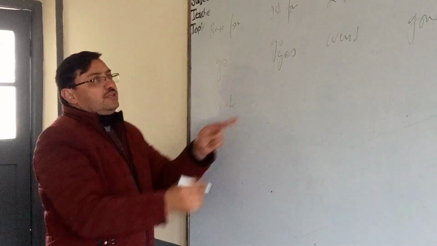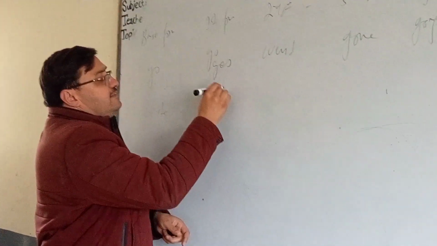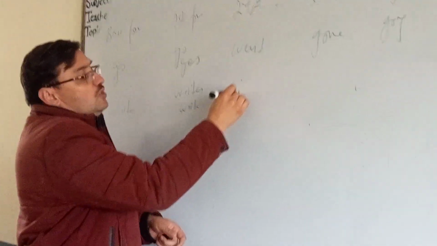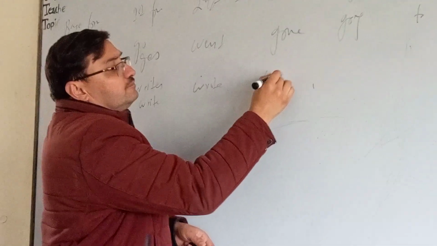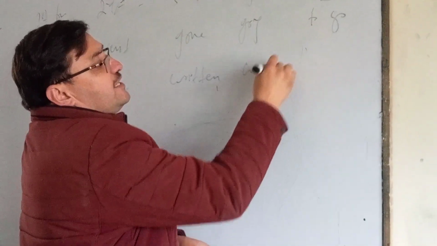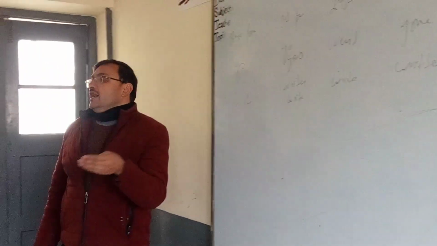Please, can you write what will be the first form? Write, writes. Second form, wrote. Third form, written. Ing form, writing, and to form, to write. So this is how.